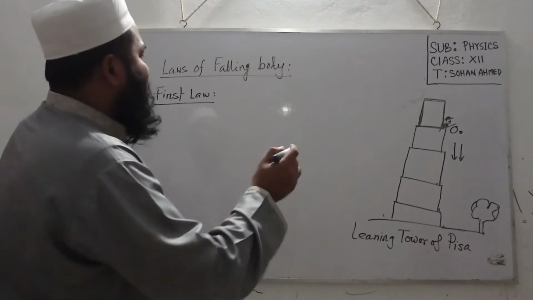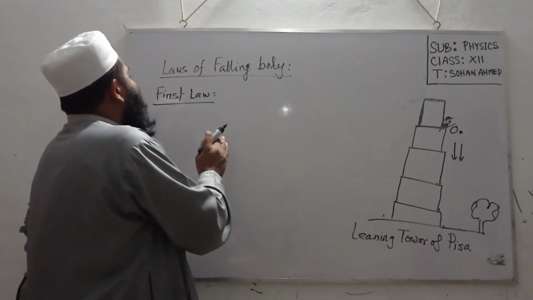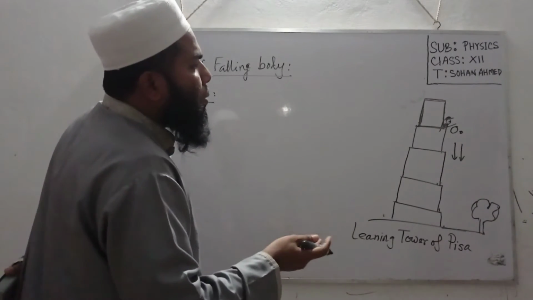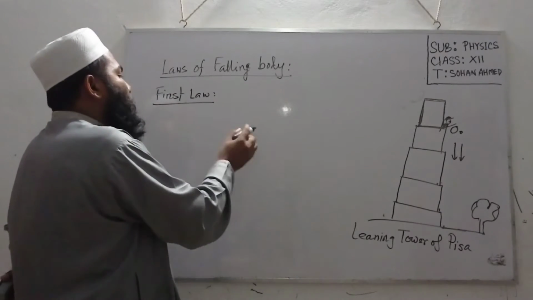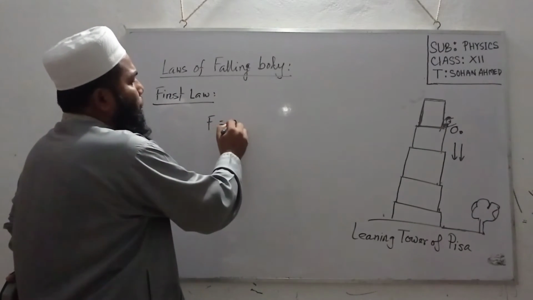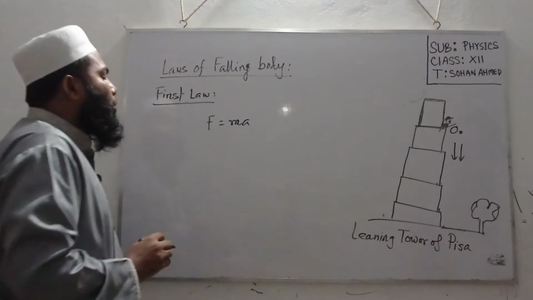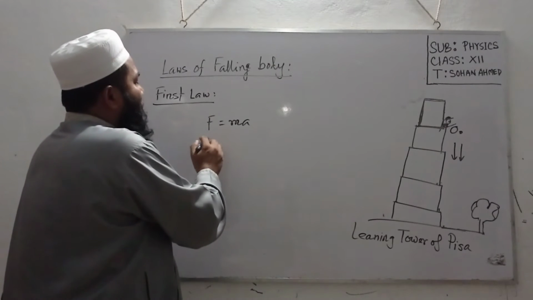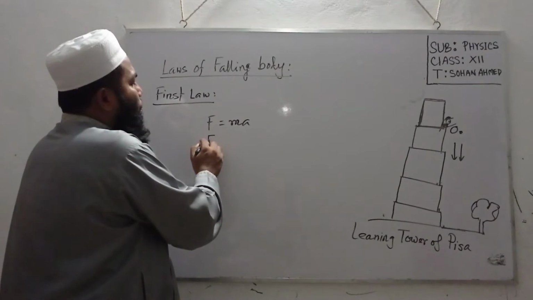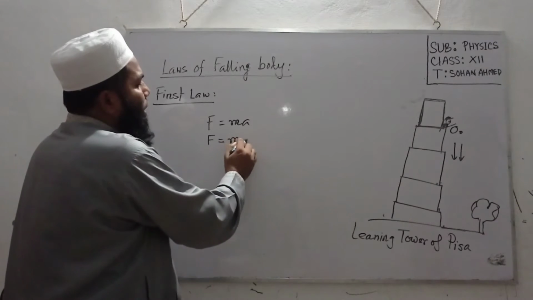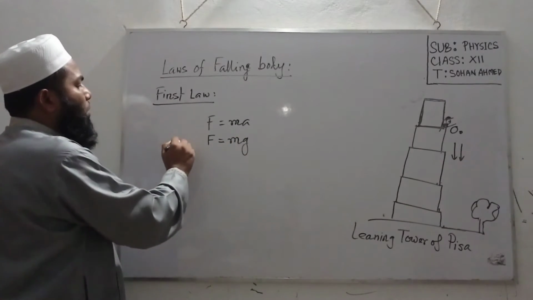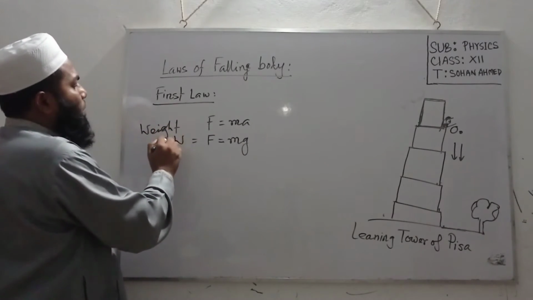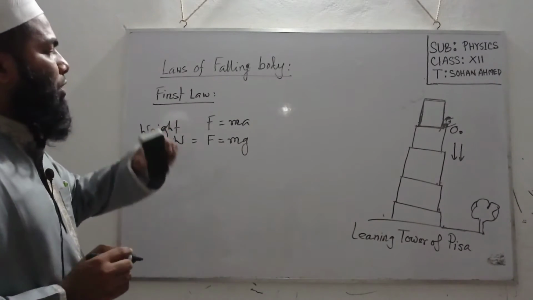Dear students, we know that the attractive force of Earth on any object is actually its weight. We know that F is equal to ma, force is equal to mass into acceleration, and for attractive force we can write F is equal to mg. Actually this is the weight, W is equal to mg.